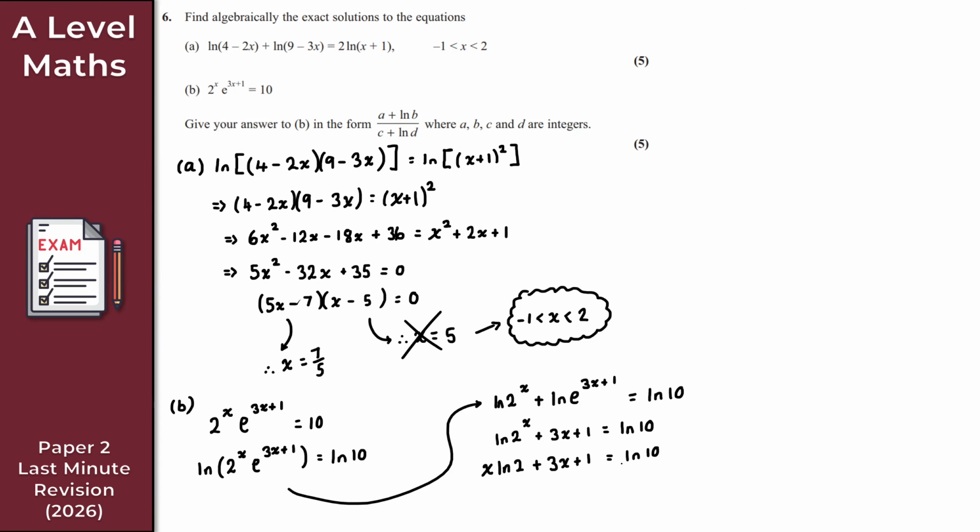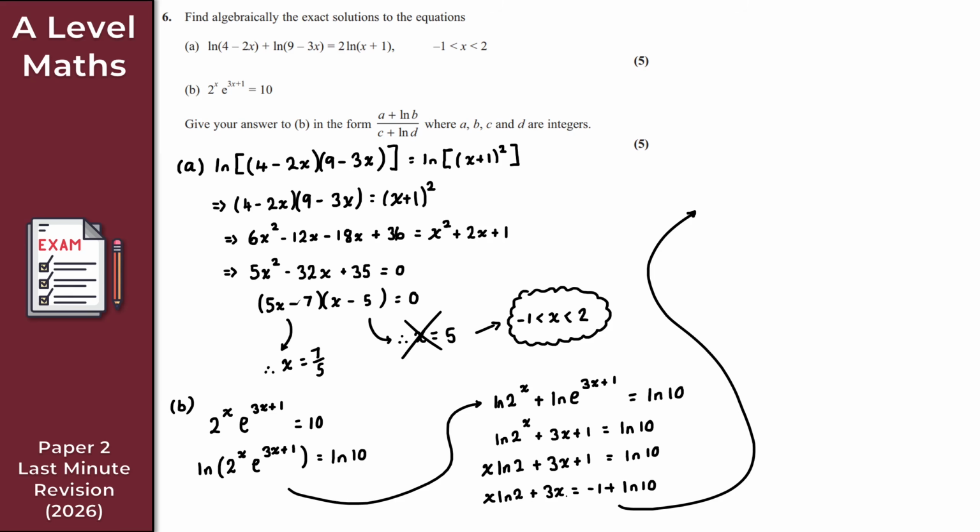So I'm going to subtract 1 from both sides. So I get x ln 2 plus 3x is equal to, so they want it in this form, a plus ln b, so I'm going to do that as minus 1 plus ln 10. Okay. As we can see again, I am running out of room. I should continue a little bit further up here. Apologies, it's not the neatest presentation, but hopefully you can just about follow along.